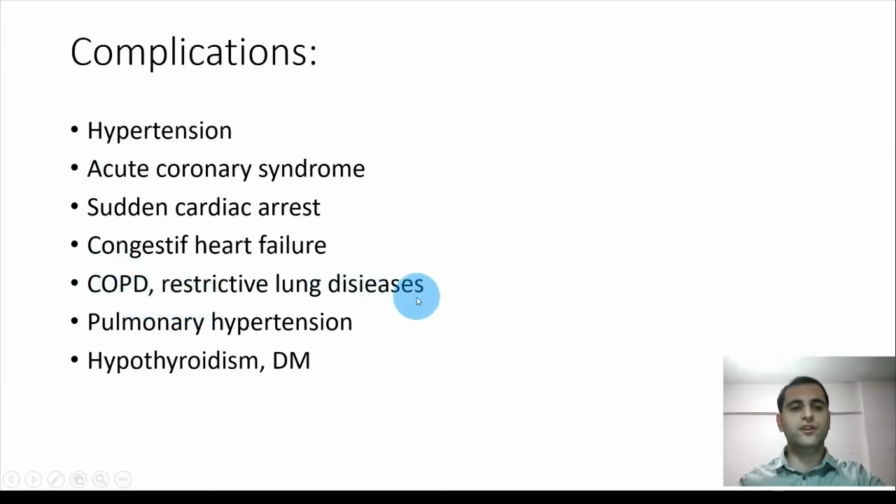Chronic obstructive pulmonary disease and restrictive lung diseases are also very common in obstructive sleep apnea. Pulmonary hypertension can also be caused. Hypothyroidism, diabetes mellitus, and metabolic syndrome can also be caused by obstructive sleep apnea.